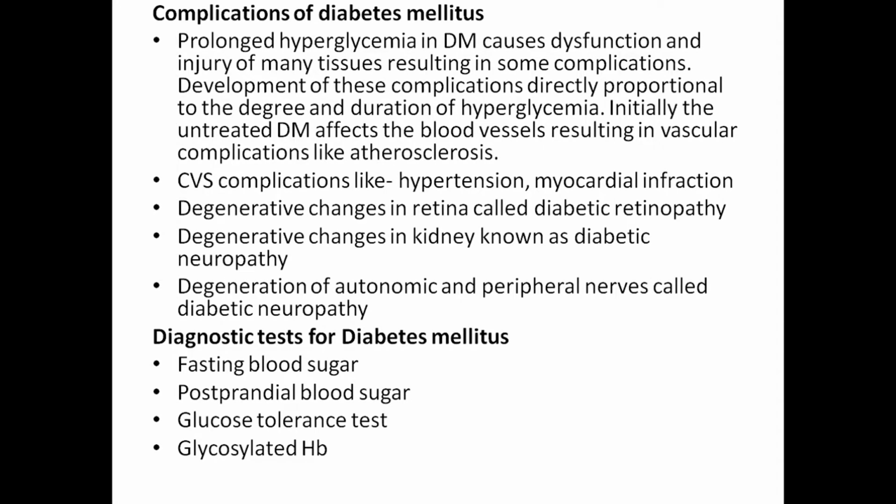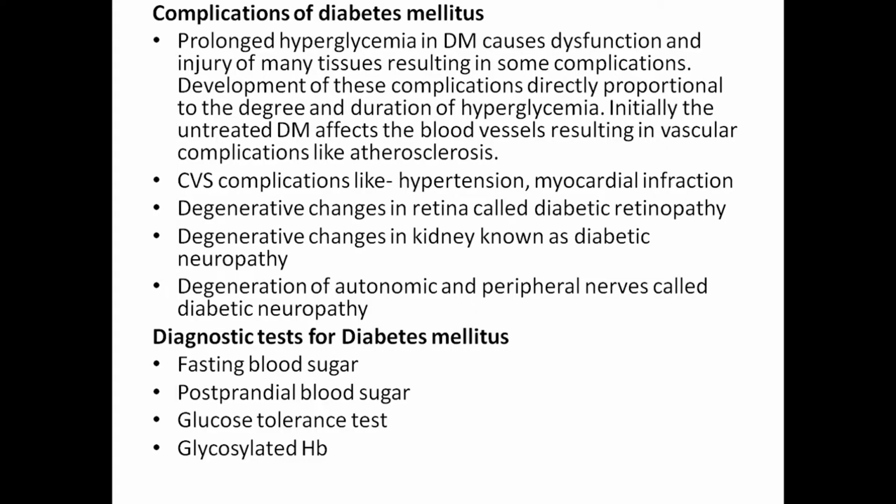Complications of diabetes mellitus. Prolonged hyperglycemia in diabetes mellitus causes dysfunction and injury to many tissues, resulting in some complications. Development of these complications is directly proportional to the degree and duration of hyperglycemia. Initially, untreated diabetes mellitus affects the blood vessels, resulting in vascular complications like atherosclerosis, and cardiovascular complications like